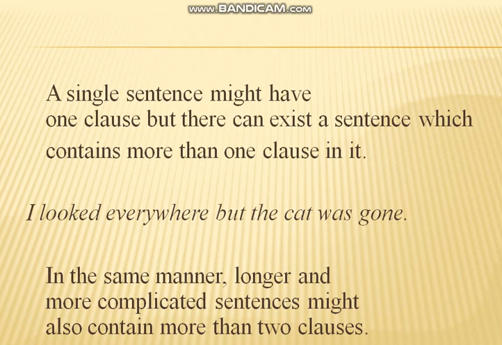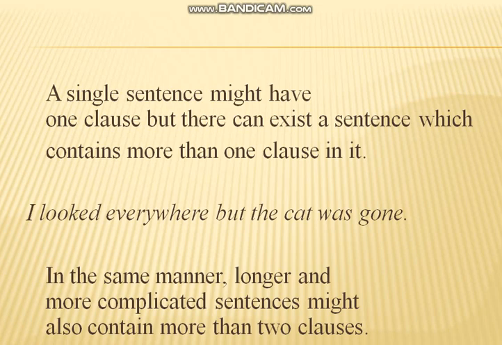Like here you can see, I looked everywhere but the cat was gone. Here "I" is the subject, "looked" is the verb, and in another part of the sentence "the cat" is the subject, "was gone" is the verb. So here "I looked everywhere" is one clause, "the cat was gone" is another clause, and they are combined by the coordinating conjunction "but".